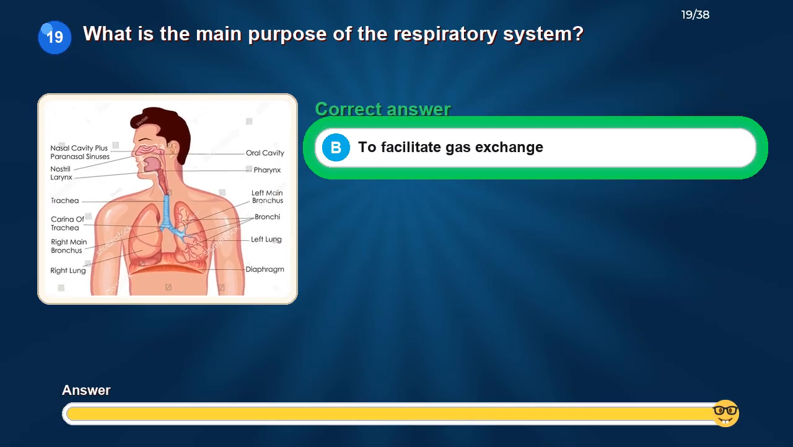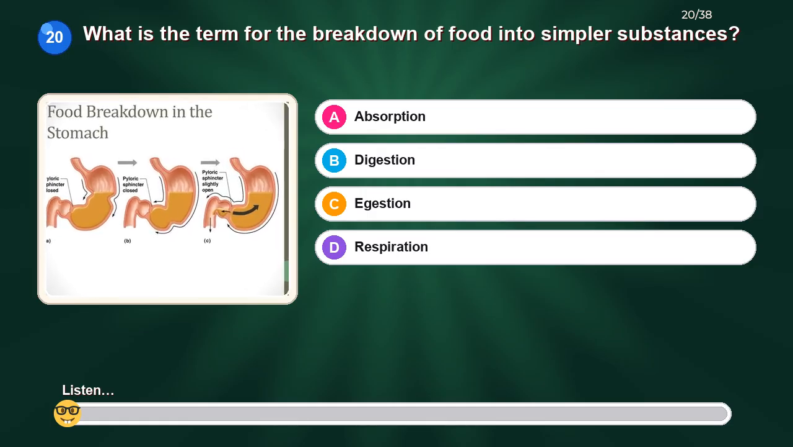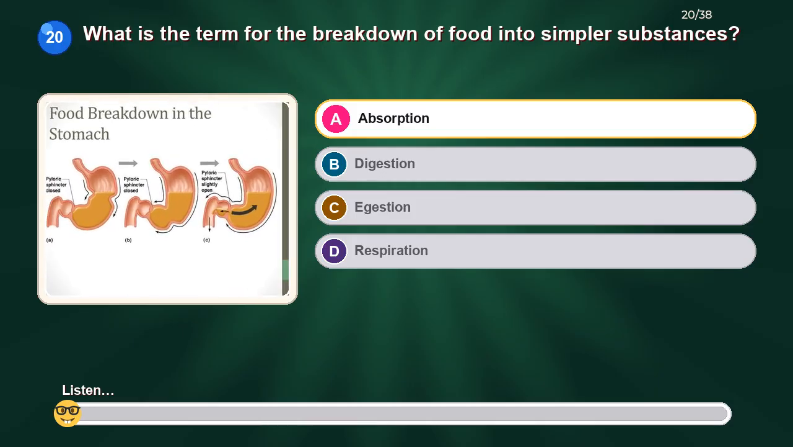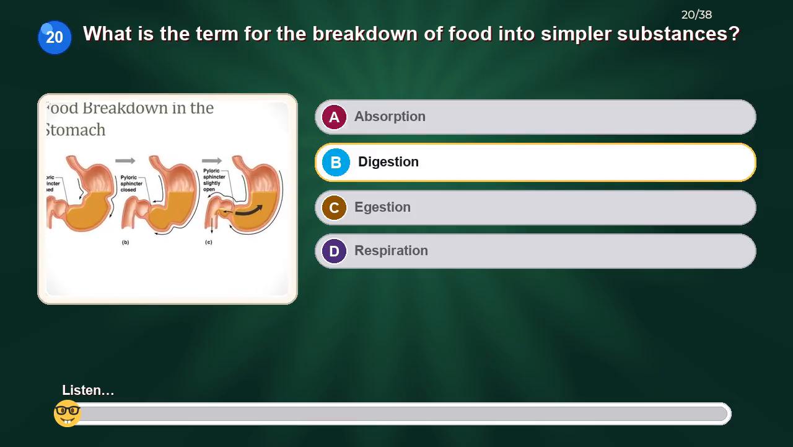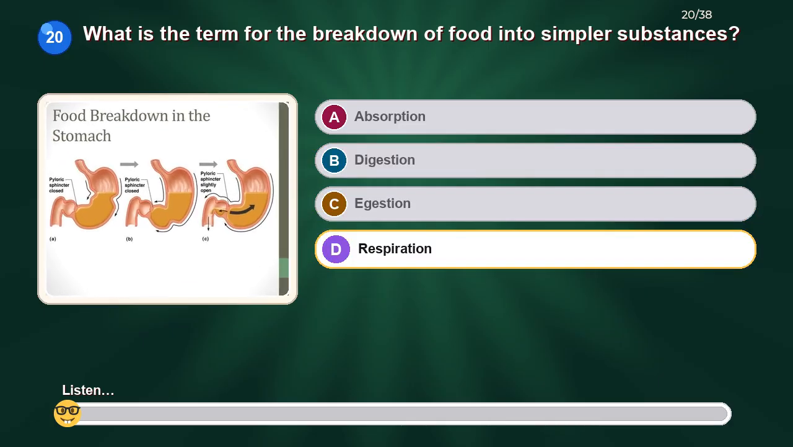The correct answer is to facilitate gas exchange. What is the term for the breakdown of food into simpler substances? Option A. Absorption. Option B. Digestion. Option C. Egestion. Option D. Respiration.